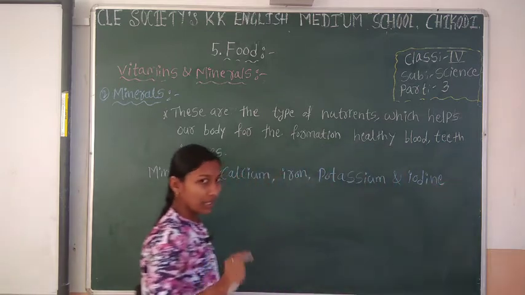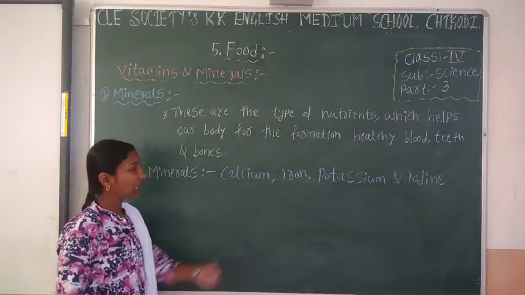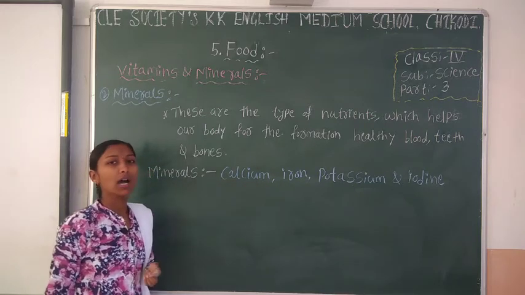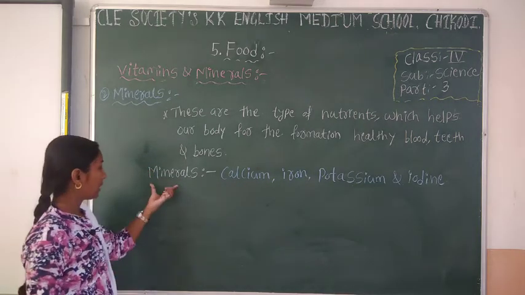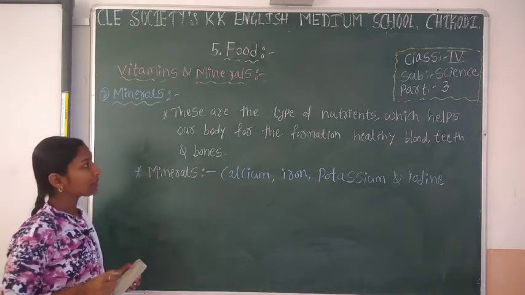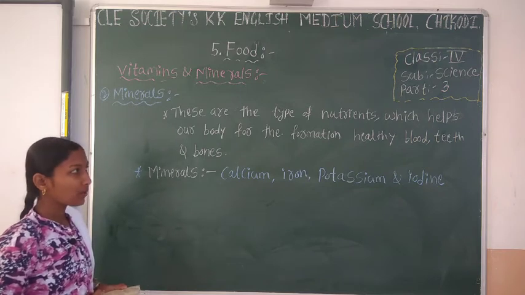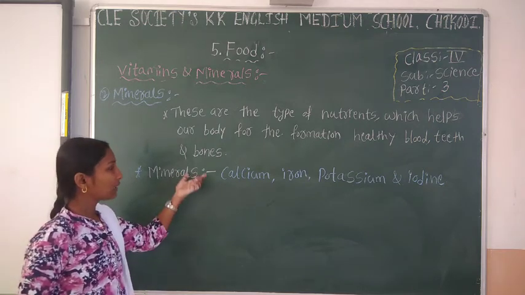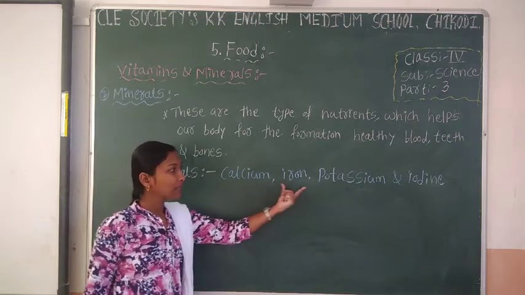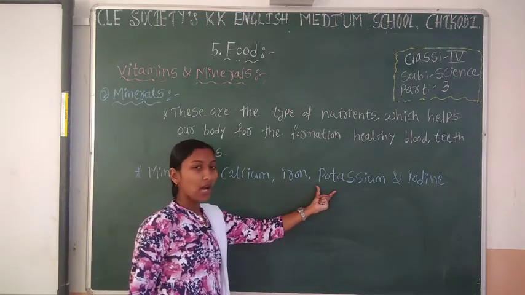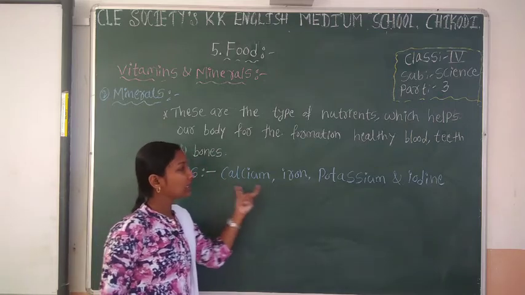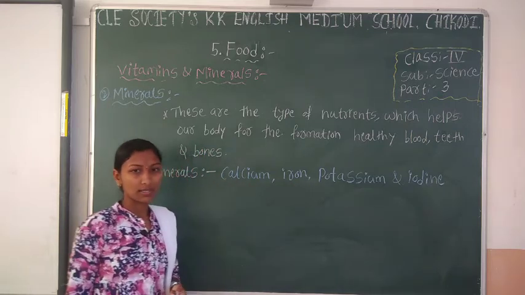You have to eat food which contains calcium, iron, potassium and iodine. Minerals are nutrients which help our body for the formation of healthy blood, teeth and bones, and those minerals are calcium, iron, potassium, iodine. We have to eat food which contains these minerals.